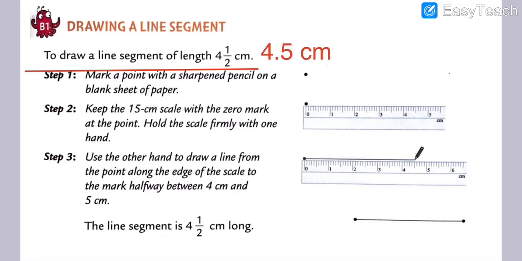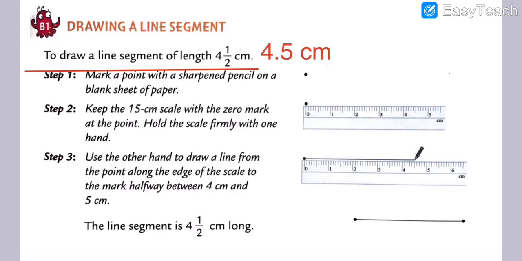Okay, the scale marks 0 to 15 centimeter. If you have a large scale, it goes from 0 to 30. But here we are going to take only the small scale, which is 0 to 15 centimeter. So here we are going to make a line of 4.5 centimeter. Got my points, my dear students?